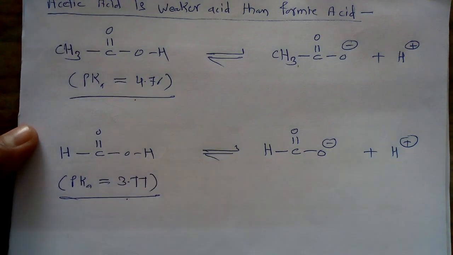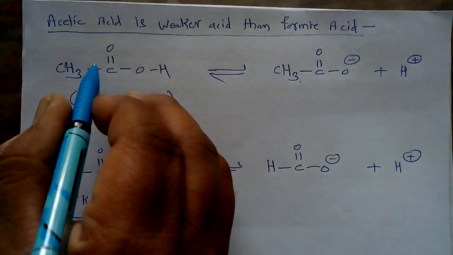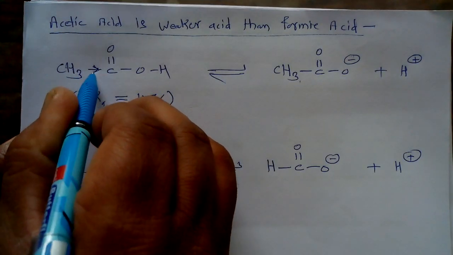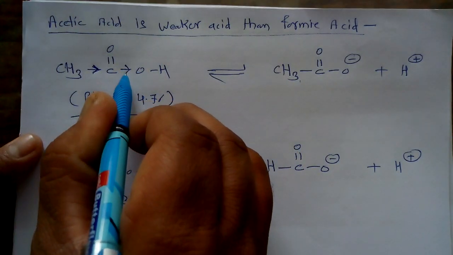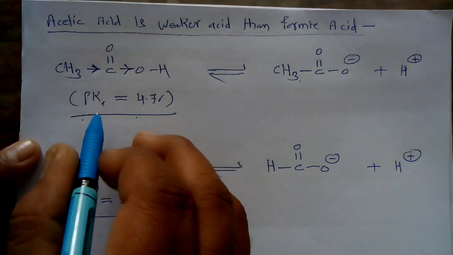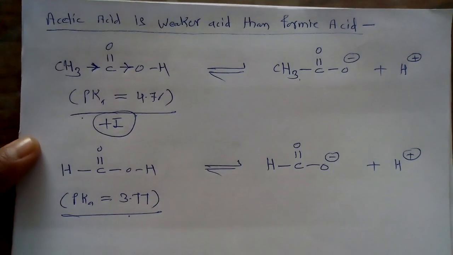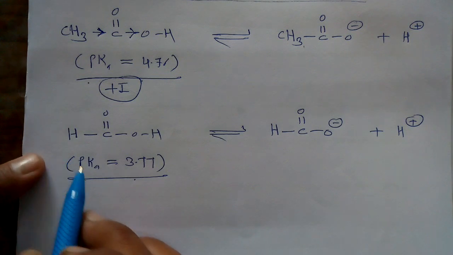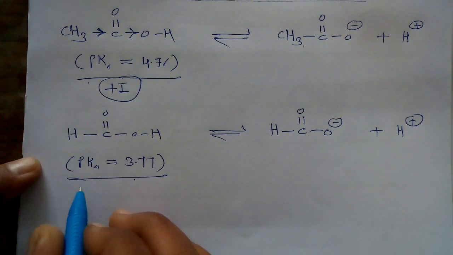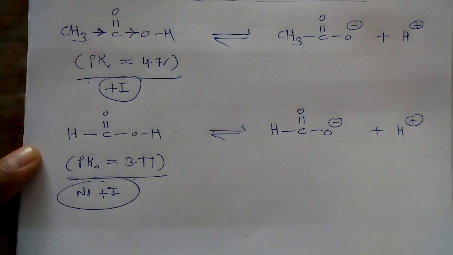So what happens in the first acid, acetic acid, if we take the inductive effect present in this acid? This acid has one methyl group. So what happens due to the presence of this methyl group? We know that methyl group shows the plus I inductive effect, while in the second case there is an absence of such alkyl groups. So in this case, there is no plus I effect.